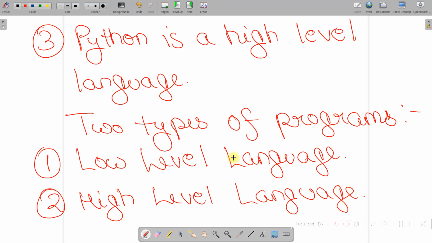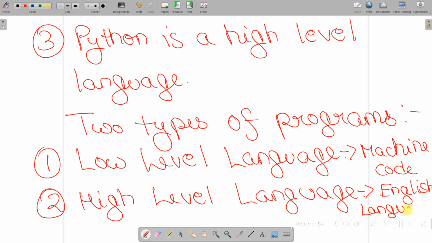Now what is low level language? So low level languages are basically written in the form of machine code. Okay, so the syntax is pretty much closer to the machine code. An example of this language is C, Fortran, COBOL, then we have Pascal. So all these programming languages are called low level languages. Now high level languages, their syntax is written in the form of English language.